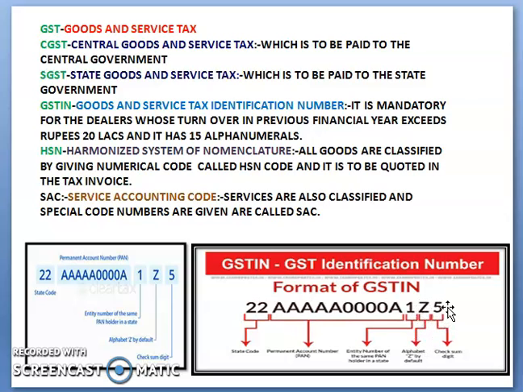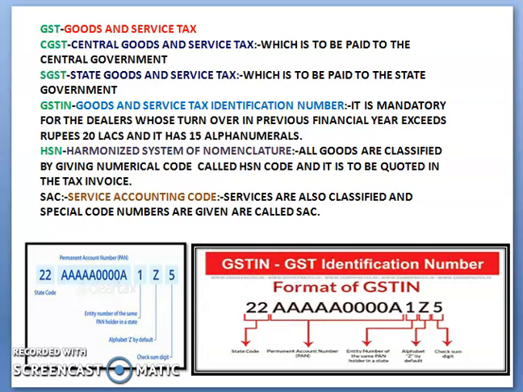Now the last digit, 5, is the checksum digit. It confirms the validity of the GSTIN when entered on the GST portal. This digit is checked to confirm the validity of the GST number when it is entered on the GST portal.